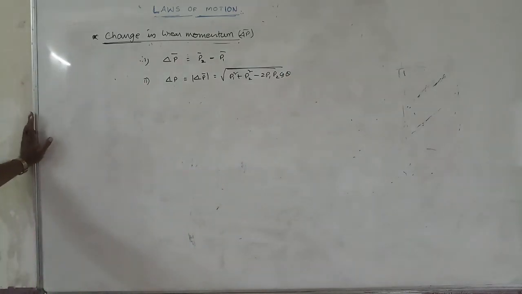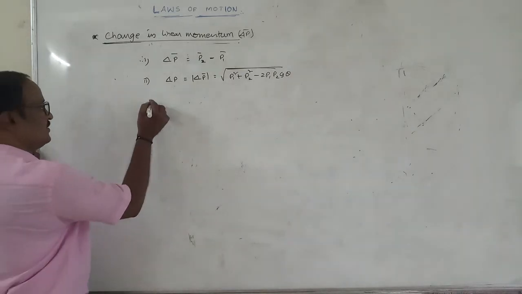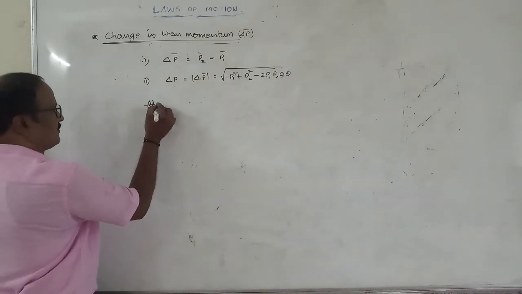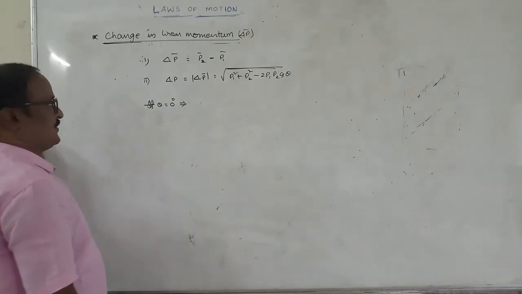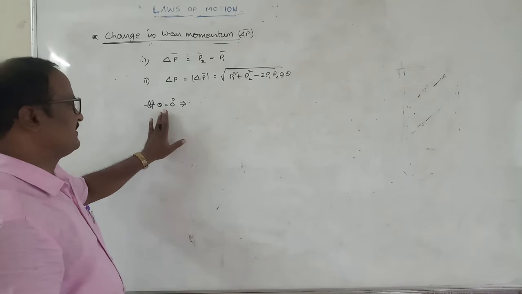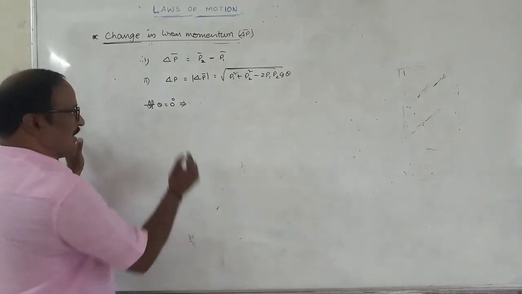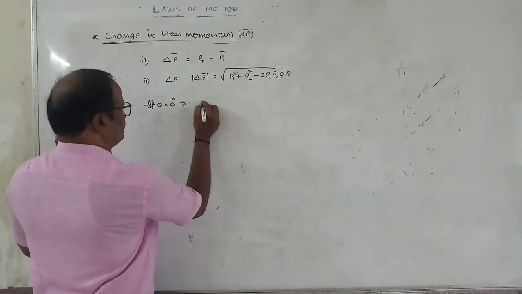Delta P is root of P1 square plus P2 square minus 2 P1 P2 cos theta. Suppose if theta is equal to 0 degrees, it means both P1 and P2 are in the same direction. What is the magnitude of the change in momentum, delta P?